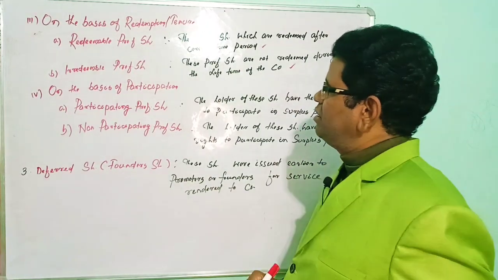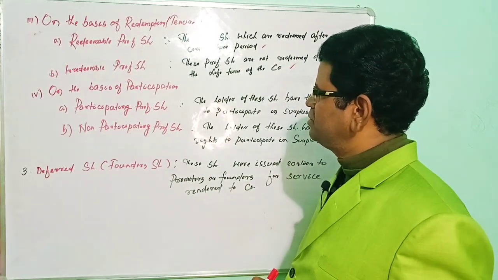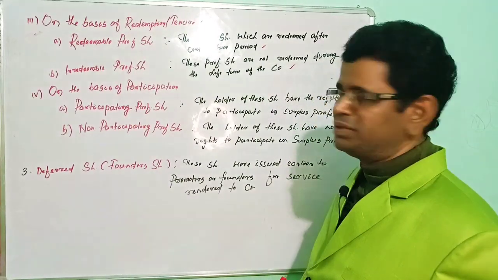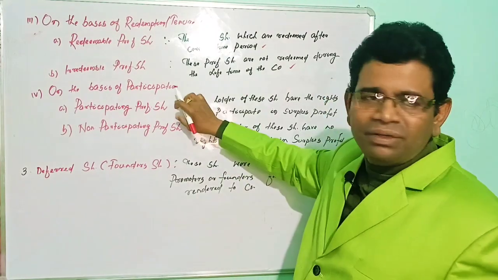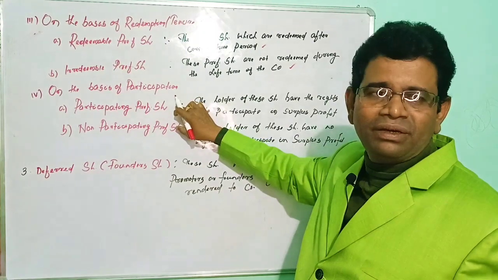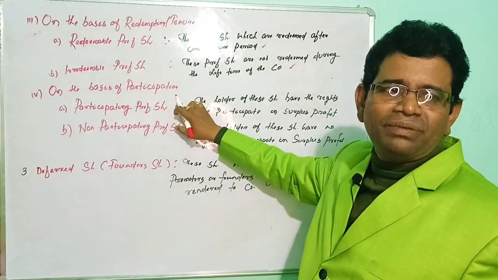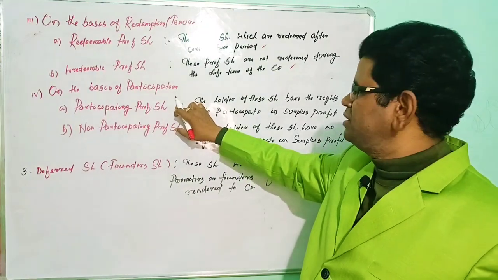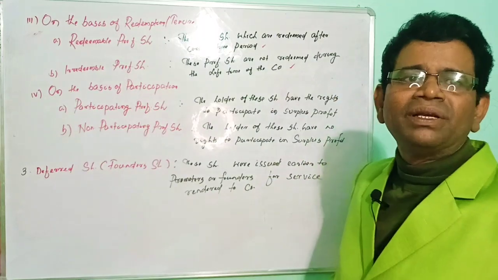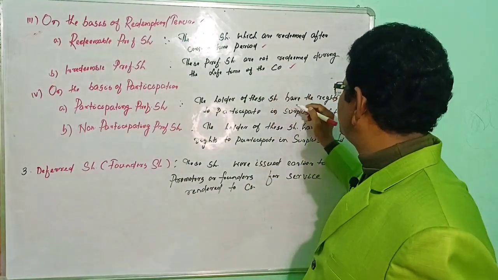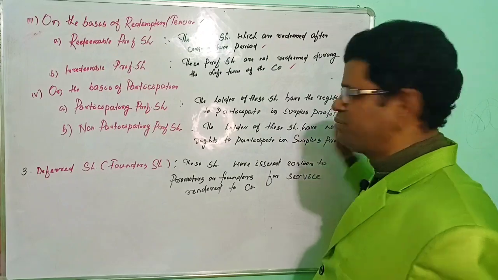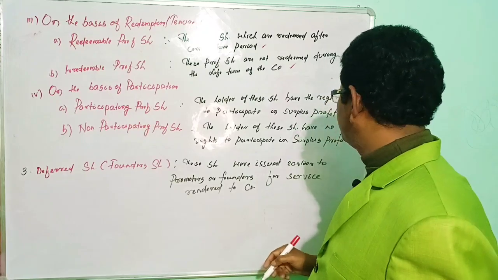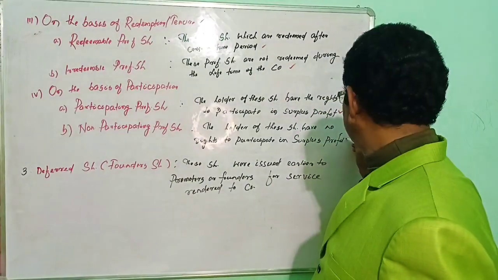The last category of preference shares is on the basis of participation. It is divided into two parts: participating preference shares and non-participating preference shares. What are participating preference shares? The preference shareholder first gets the fixed rate of dividend. If after paying the dividend to the equity shareholders there is a surplus, then the participating preference shareholder participates in the surplus profit. Holders of these shares have the right to participate in surplus profit. Holders of non-participating preference shares have no right to participate in surplus profit.